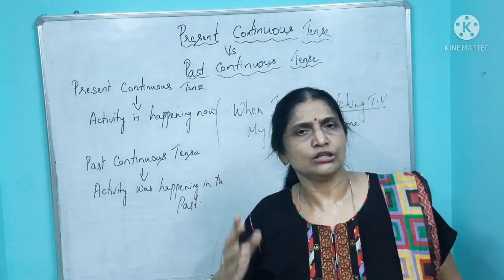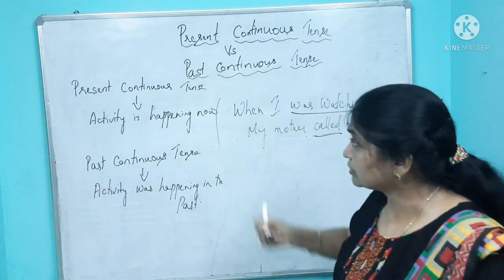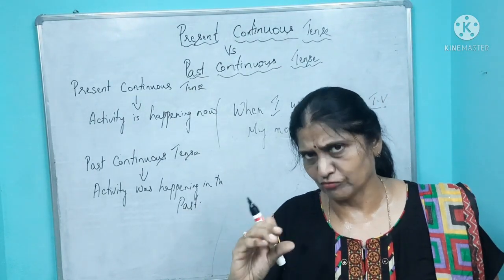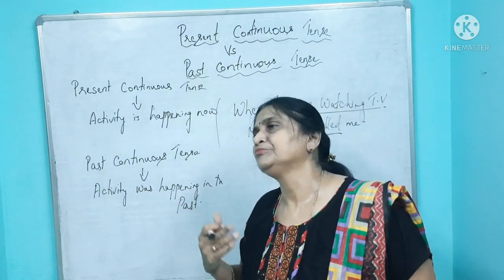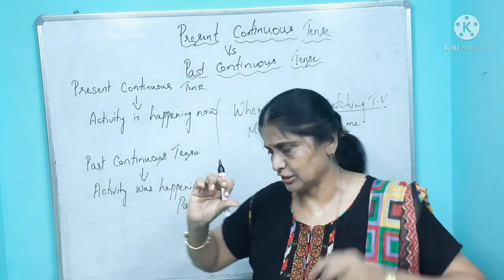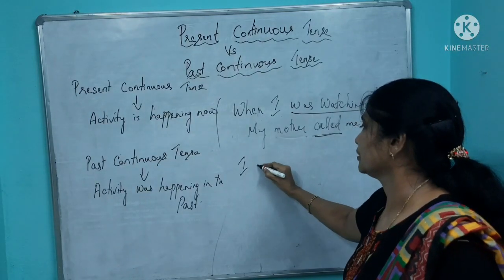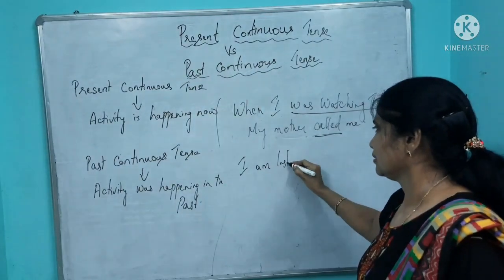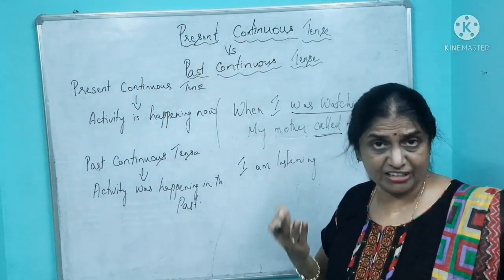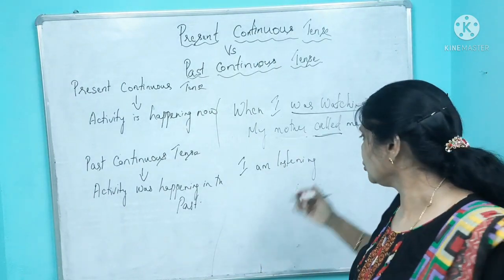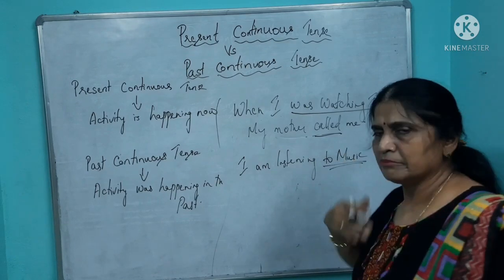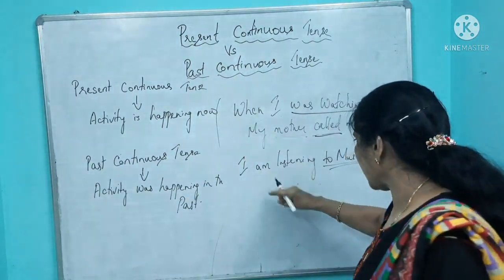And also I would like to tell you, if you want to improve your conversation, knowing these tenses, you can also add some more words, maybe prepositional phrases or some words in English, to make it a full sentence. For example, I am listening. This is the sentence I have given you as an example. I am listening. And you can add to music. This is an extra one which will make you fluent. You can add, I am listening to music.